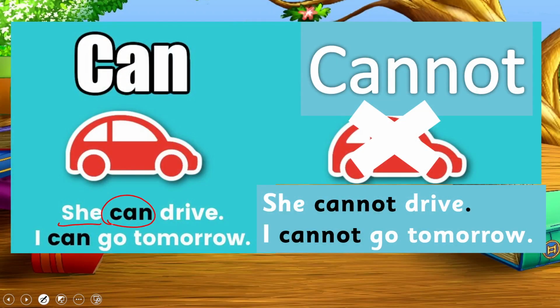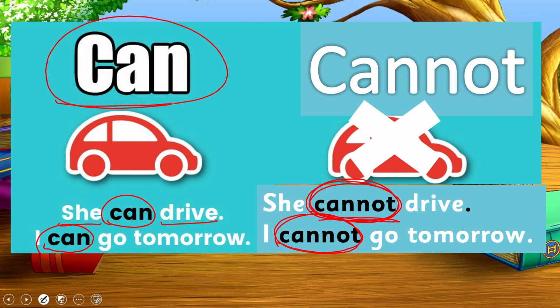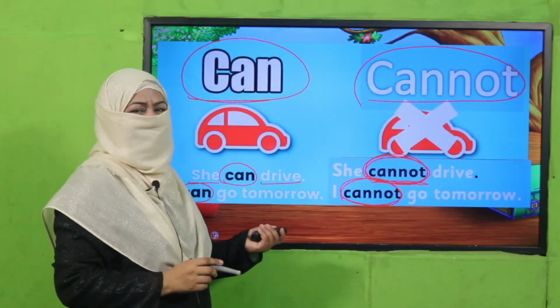She can drive and she cannot drive. So one who cannot drive, that person can learn even. I can go tomorrow, or I cannot go tomorrow. So this is how we use can to show our ability, and we use cannot to show our inability. Do you understand? Yes, that's simple.